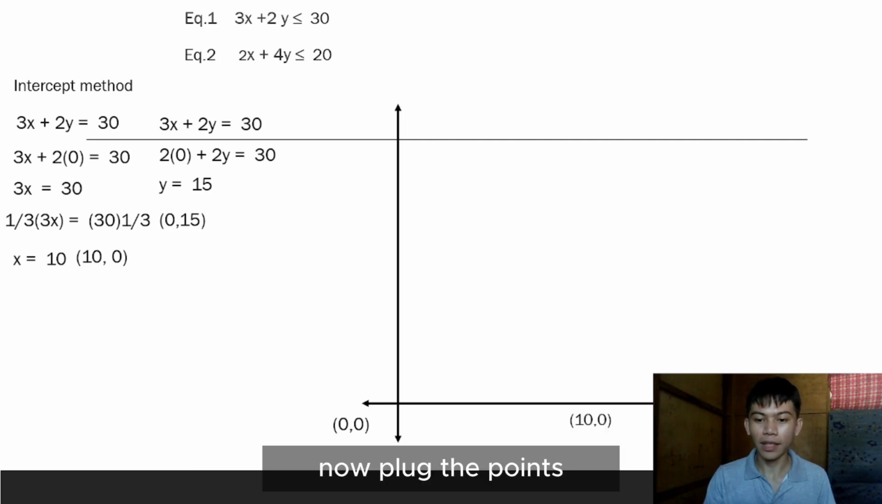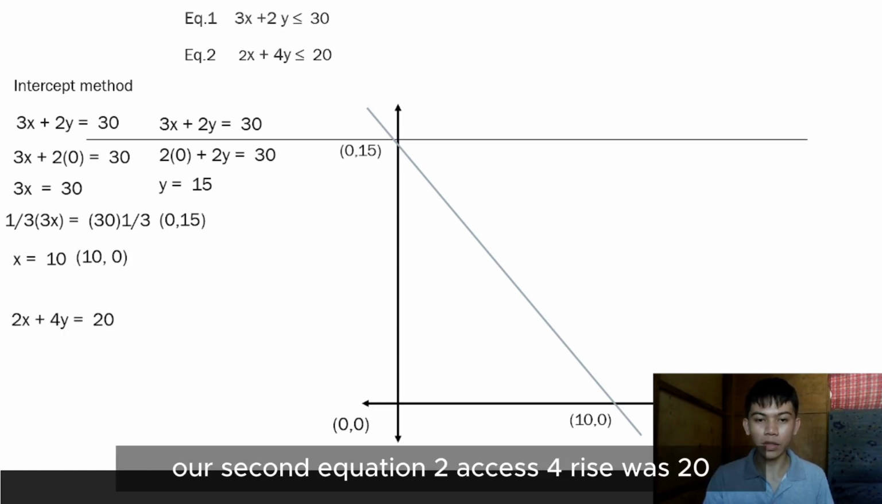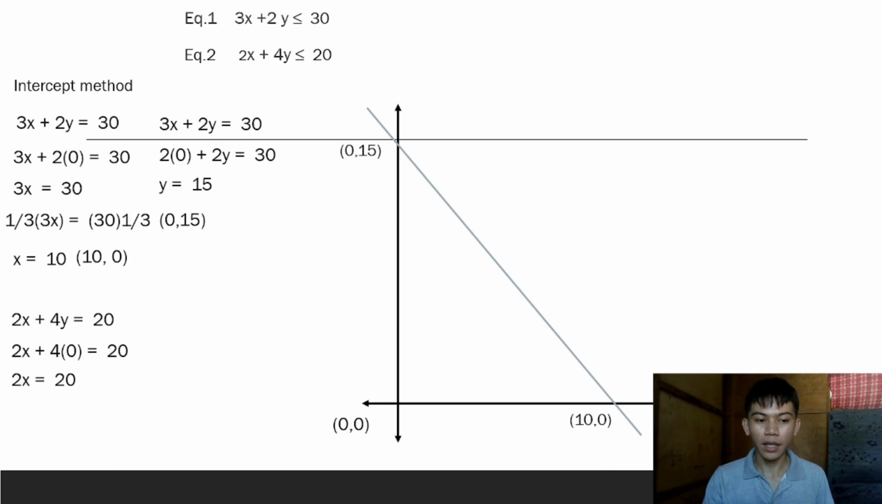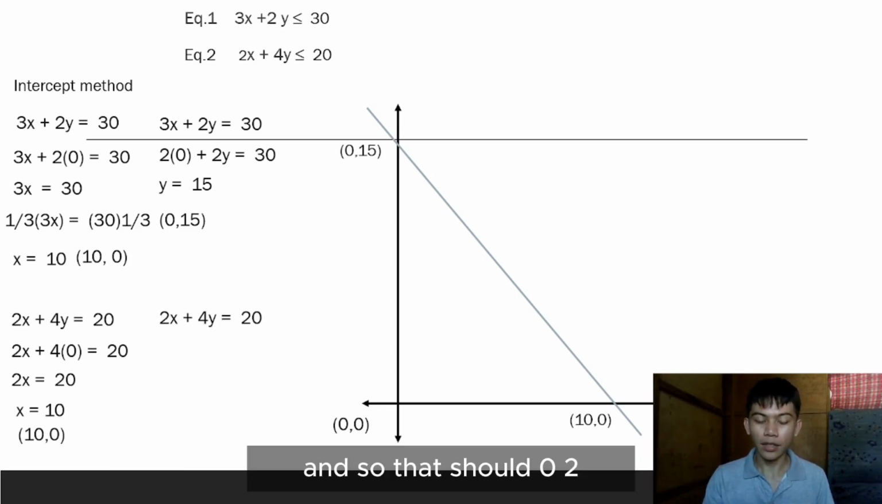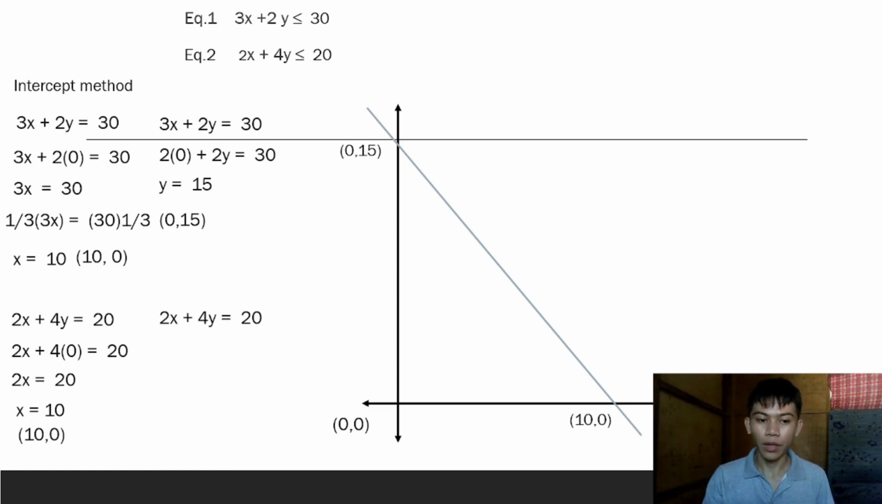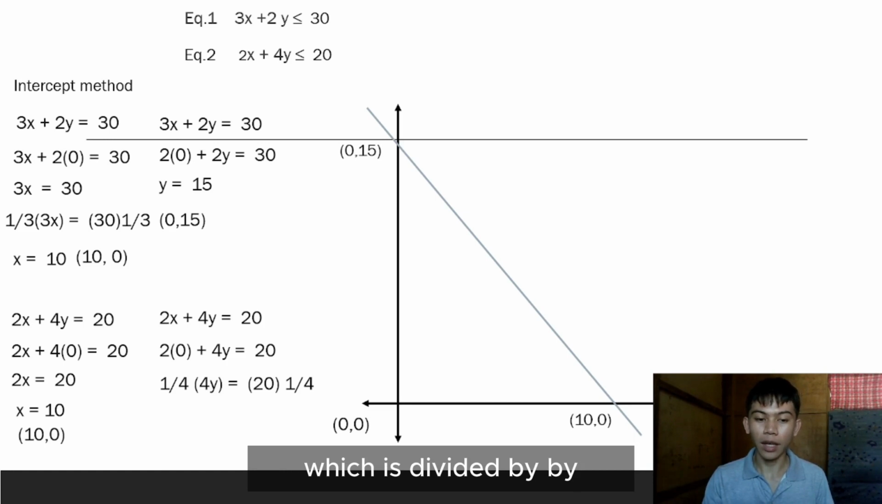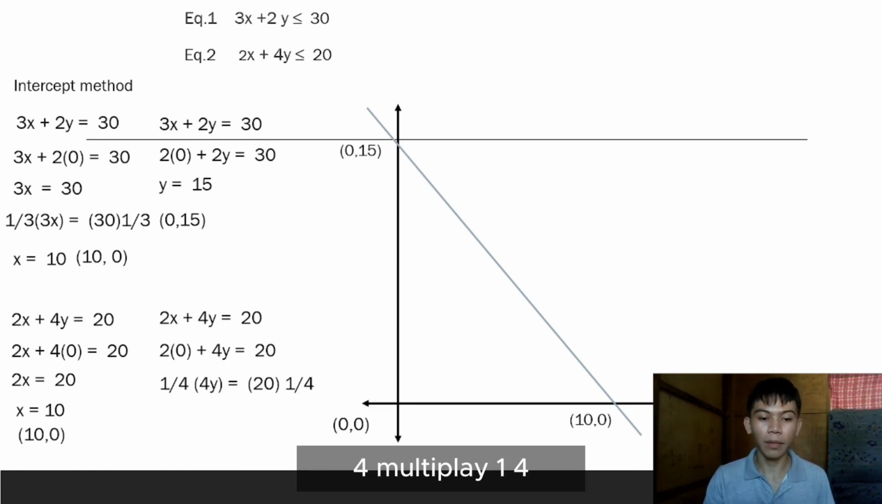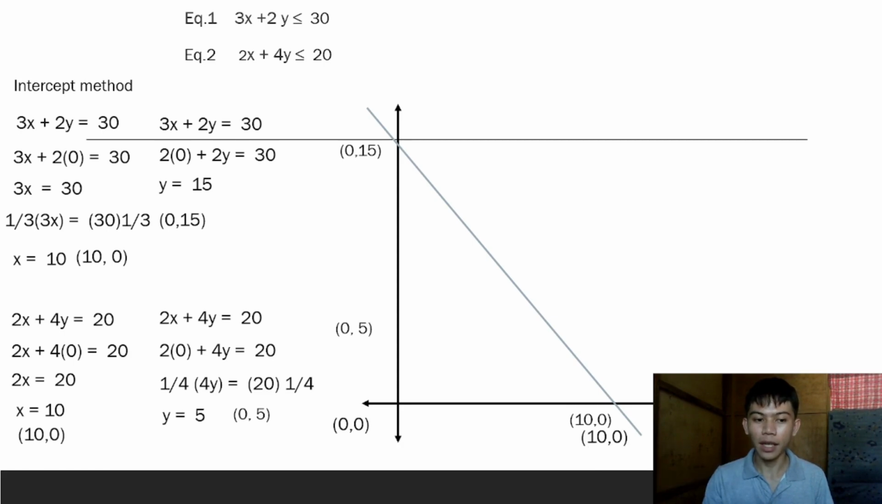Now plot the points and graph it with a line. Next is the second line, or second equation, 2x plus 4y equals 20. Substitute 0 for y, and we have x equals 10, with an ordered pair of (10, 0). And substitute 0 for x, and we have 2 times 0 plus 4y equals 20, which is divided by 4 or multiplied by 1/4, and we have 5, with an ordered pair of (0, 5). Plot the points, and we have (0, 5) and (10, 0).